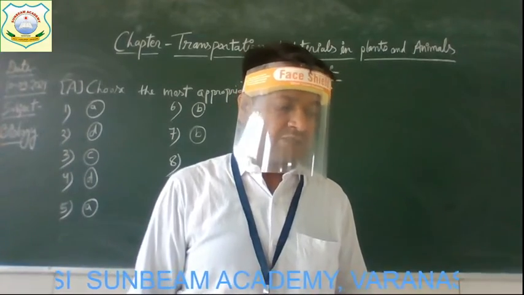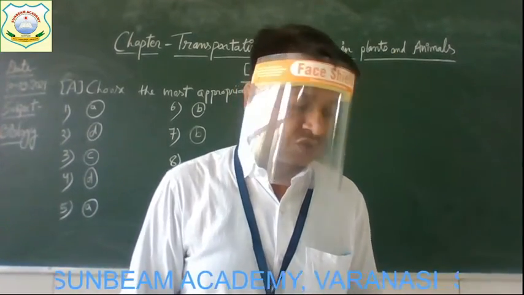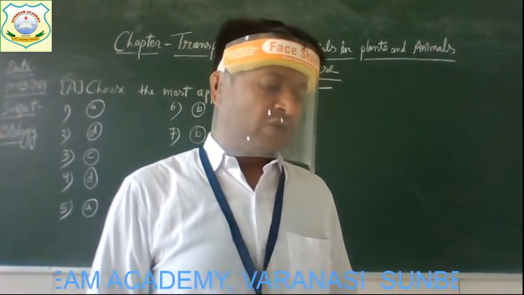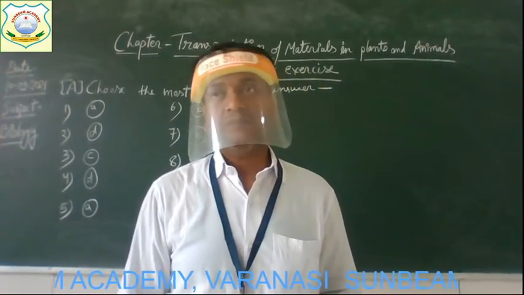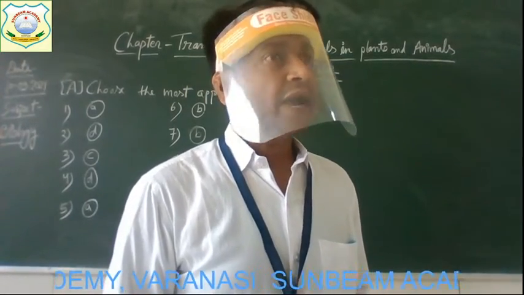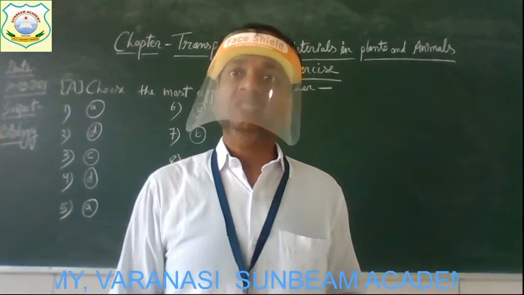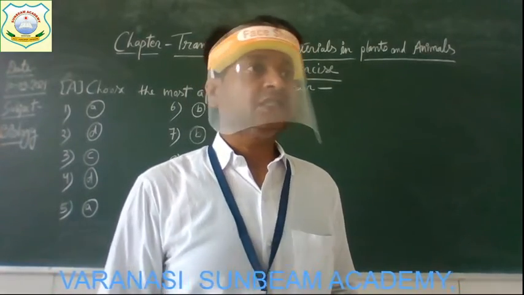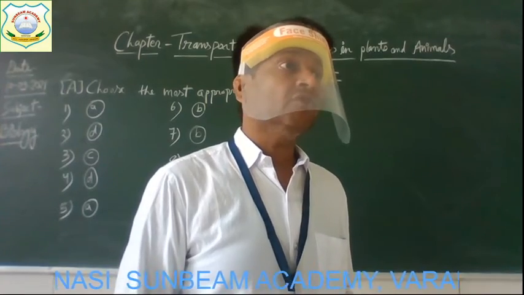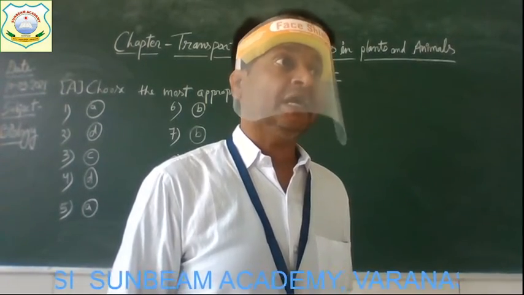The first one is wilting, second one is translocation, third one is transpiration, and the fourth one is transportation. Yes, so the name of the process is transpiration.